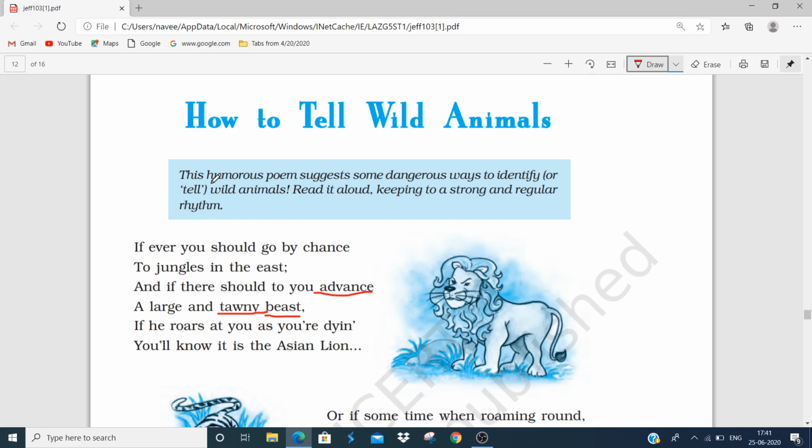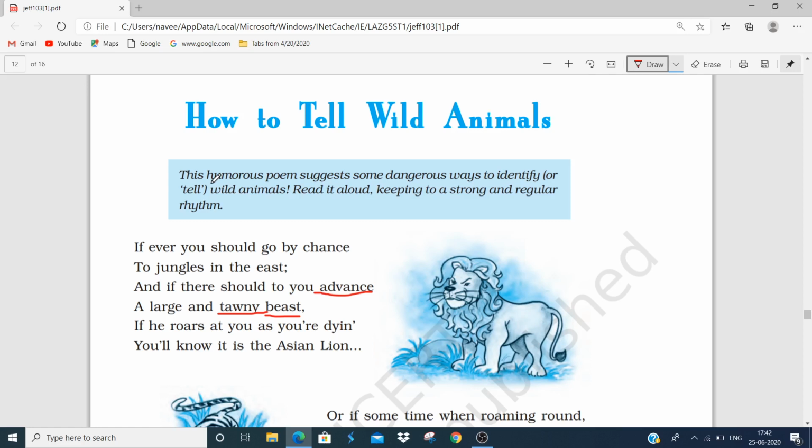If you talk about the central idea, the poem How to Tell Wild Animals by Carolyn Wells revolves around the dangerous ways to identify the wild animals. The poet tries to distinguish one animal from the other in a very humorous way. The poet suggests that it is very risky to be in such close proximity, meaning closeness, to these wild beasts. The poem is thus very educative as it tells us about various features of wild animals.